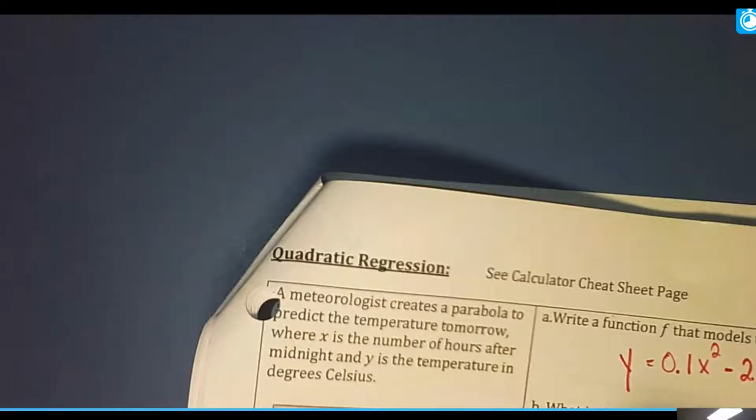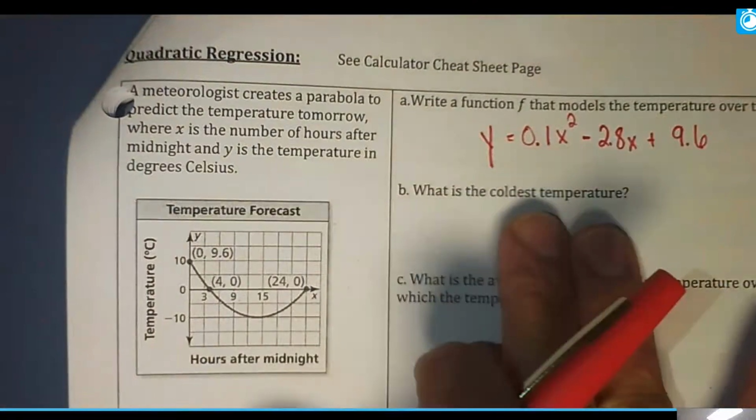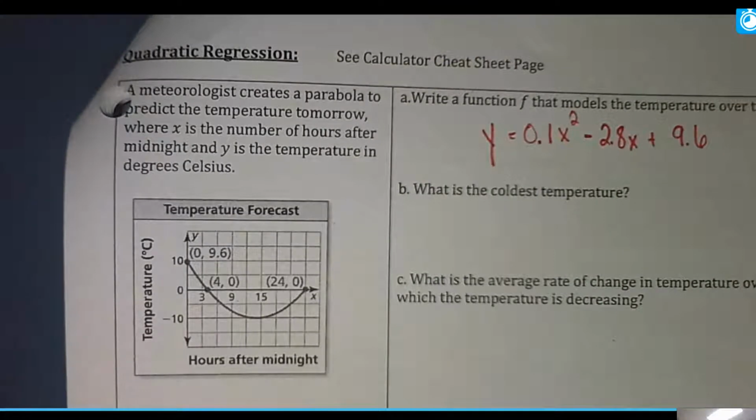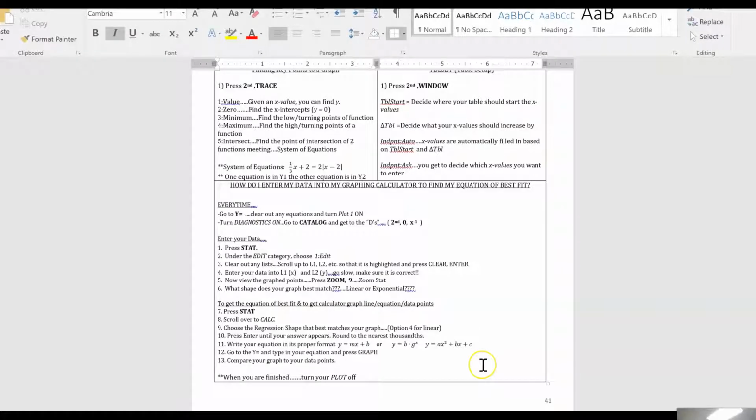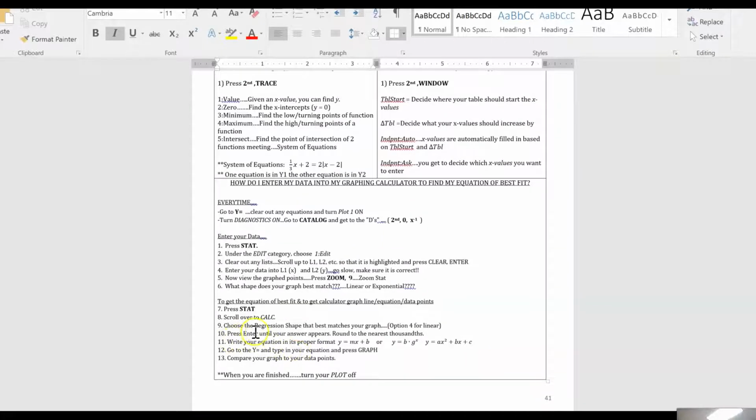So what I want to do now is I want to start to be able to answer the questions. So here's the very important step that you need to note. So I'm going to go back to this page and just show you this step that's really important. So you're going to press enter until your answer appears. Great. Round your answer to the nearest thousands. Great. Write your equation down in its proper format. We did this one. And now you're going to go to your y equals, so right here, and you're going to type into your equation and you're going to press graph. All right, so let's do that.